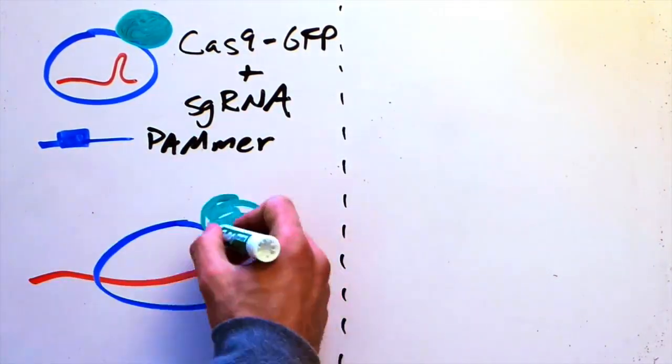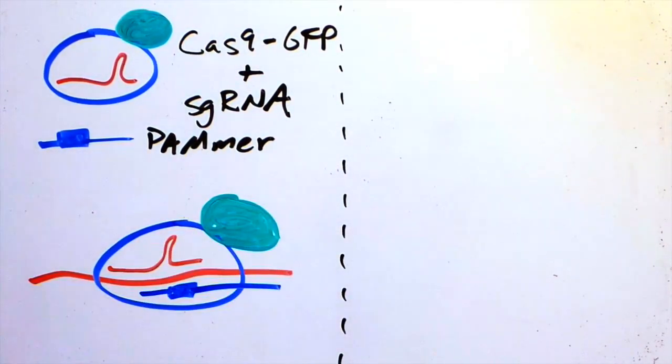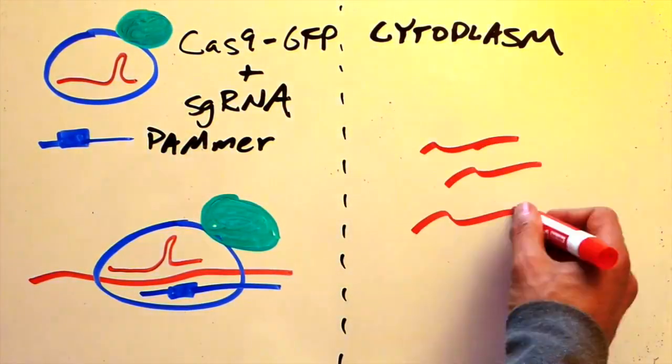We adapted this approach to target RNA in living cells using Cas9 fused to a fluorescent protein, like GFP. Using this approach, we were able to track the localization of RNAs in the cytoplasm of living cells.